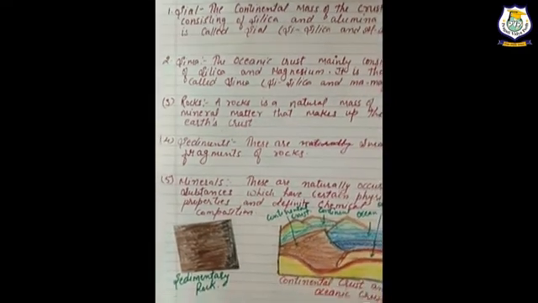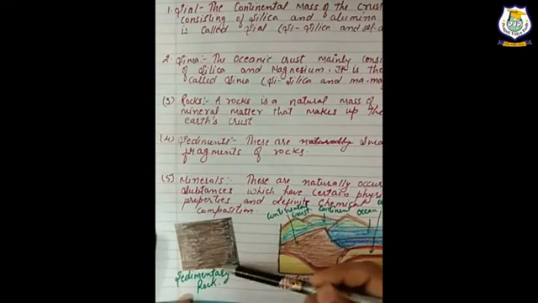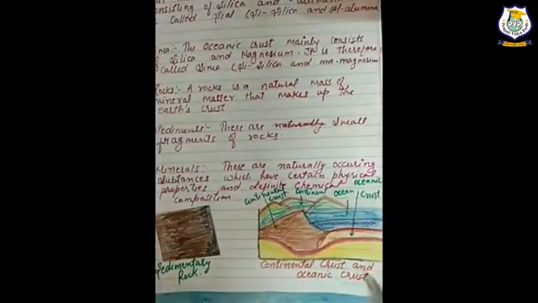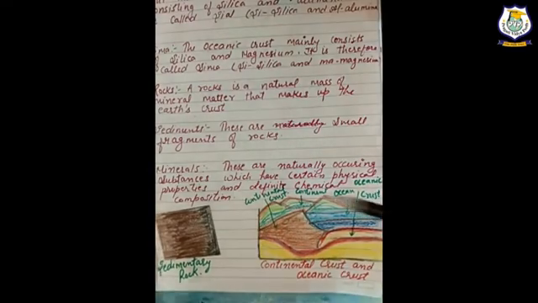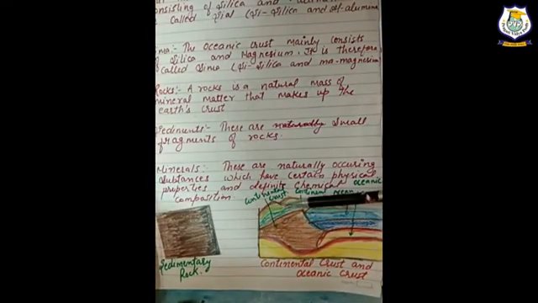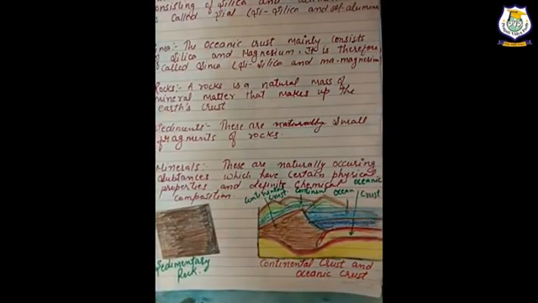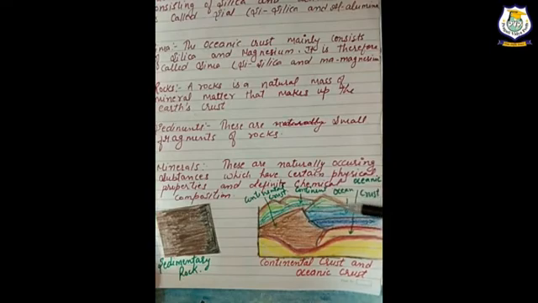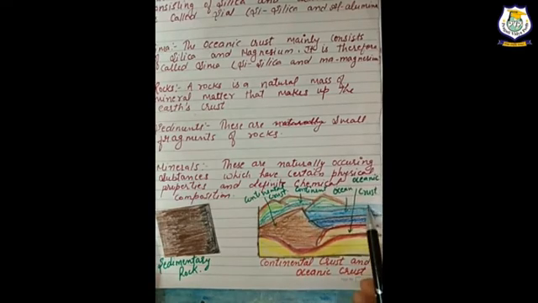Now you can see this figure. This is the sedimentary rocks, and this is the continental crust and the oceanic crust. The continental crust, we can say, is the Sial. And after that the oceanic crust, that is Sima, and this one is the upper layer, that is the crust.